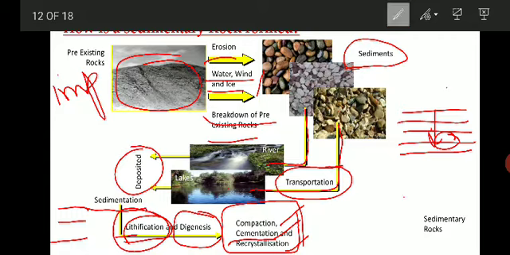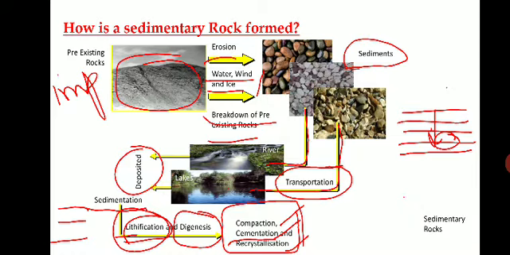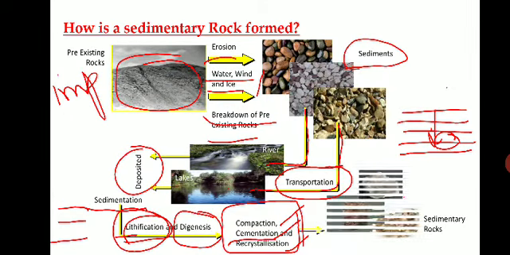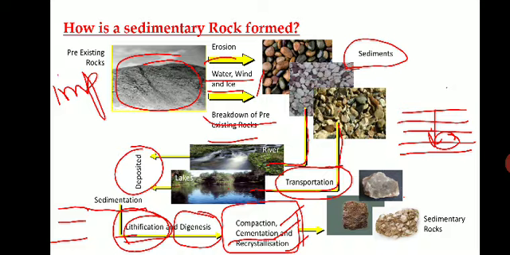Sometimes there will also be recrystallization of some minerals. So this is how the sedimentary rocks are formed, and they look like this.